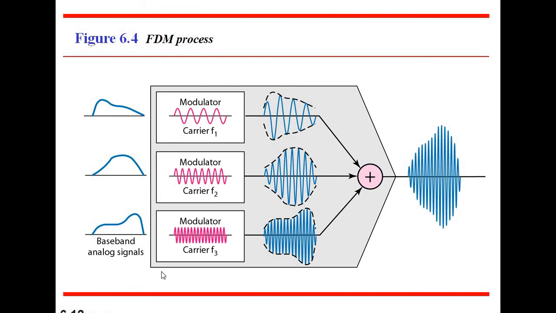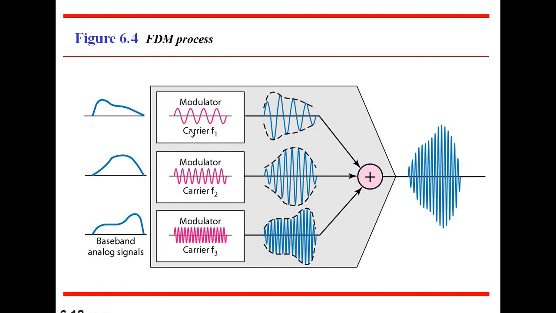This is carrier frequency 2, and this is carrier frequency 3. These are three different types of signals, and they are combined into a single form. It is the function of the multiplexer, because it unites the different input lines into a single output line.